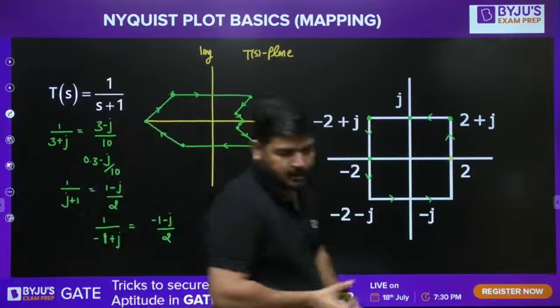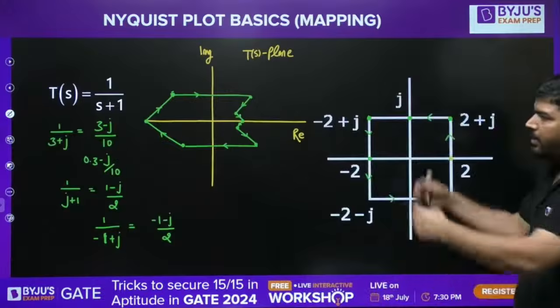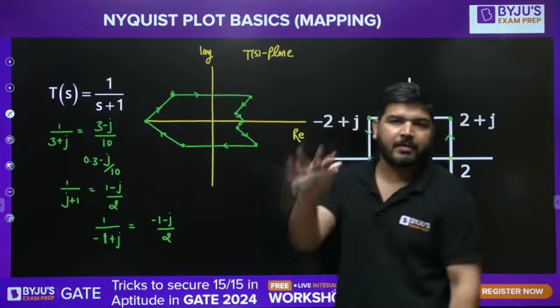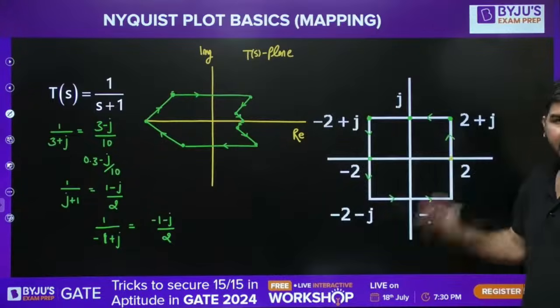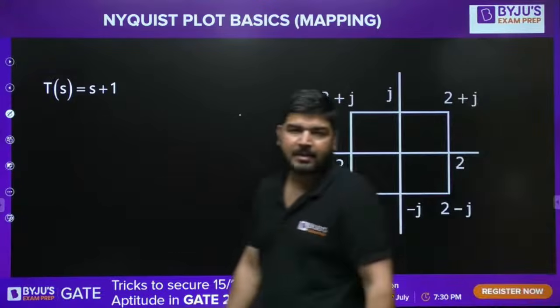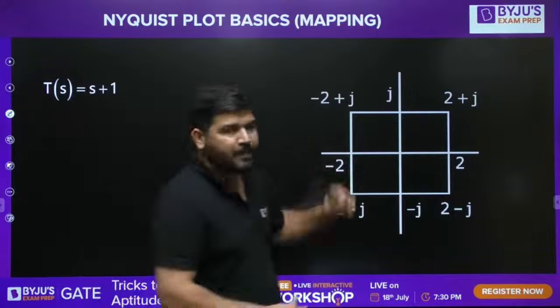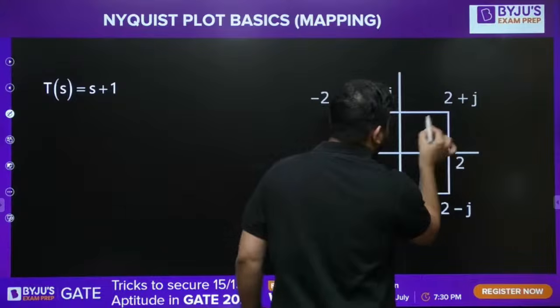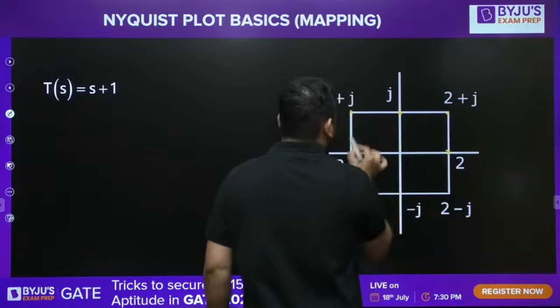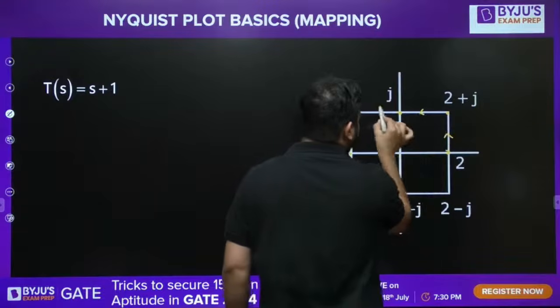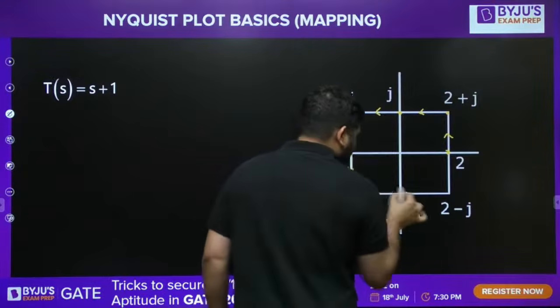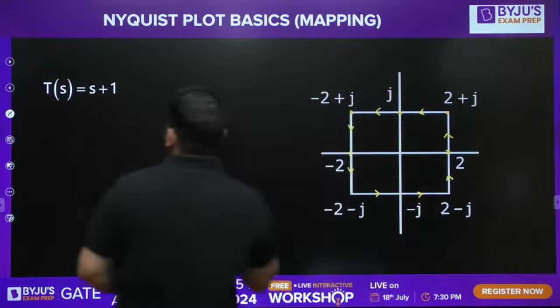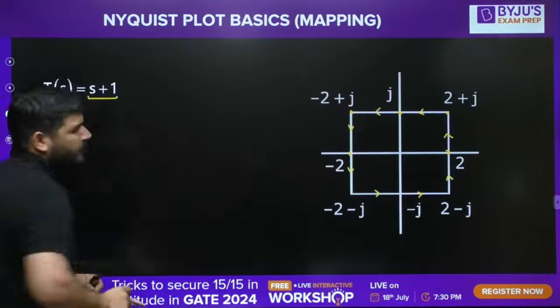Now let's come to the next. Just leave it, guys. Next is this contour. Again, S-plane contour, and I'm taking the S-plane contour like this. There are 5 points I'm taking, and the contour direction is like this. I want to map this S-plane contour into this function, T(S) function.